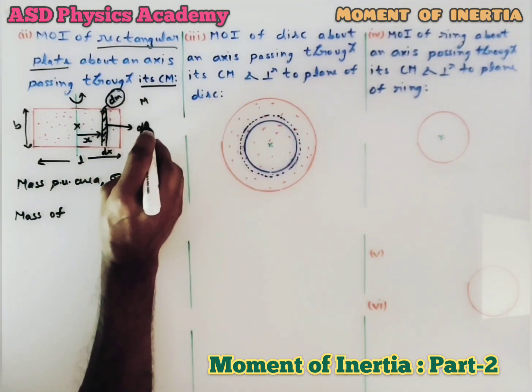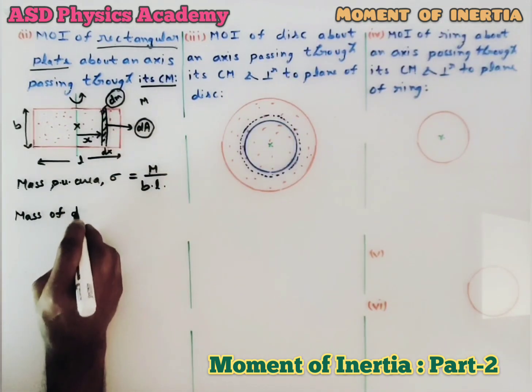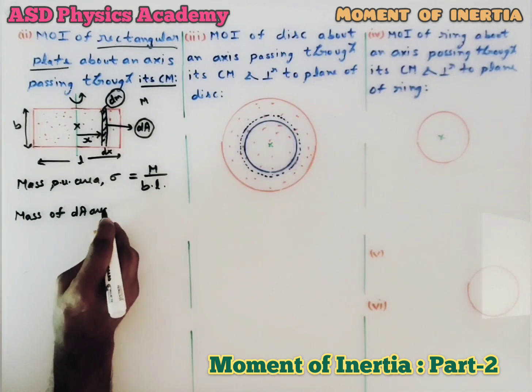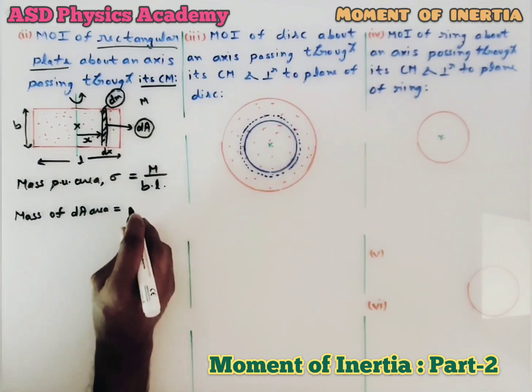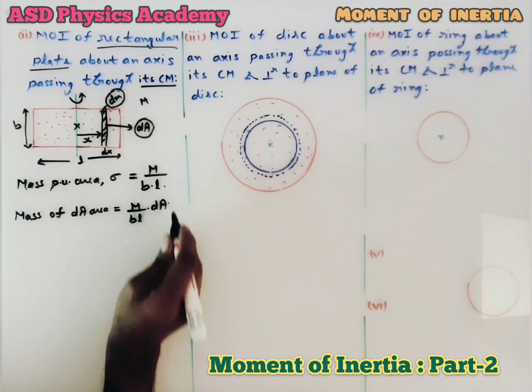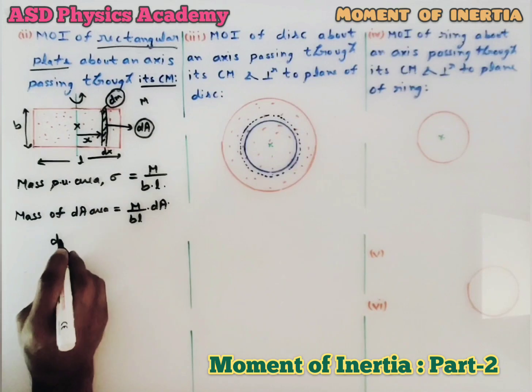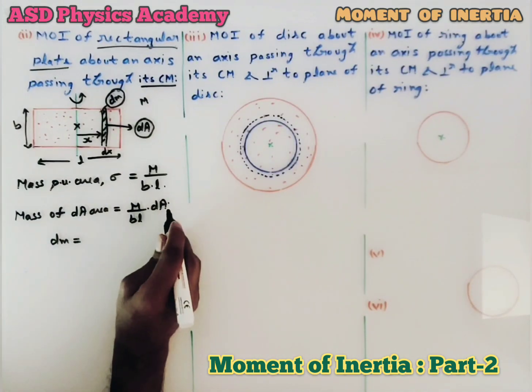Let's take its area as dA. So the mass of dA area will be m by bl into dA. And we know the mass of dA area is dm, that means dm equals, what will be the dA here?